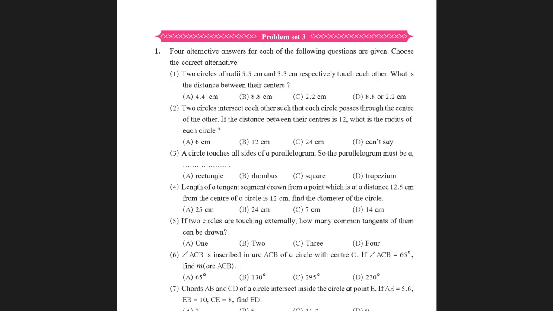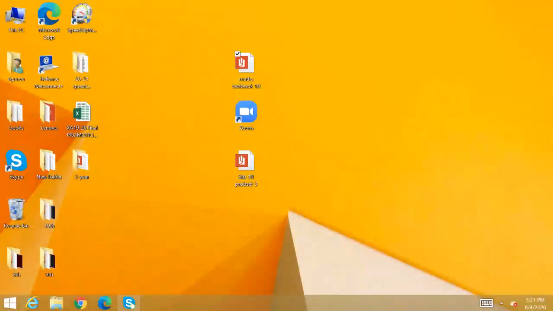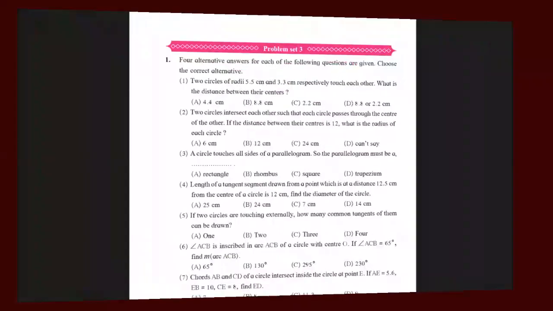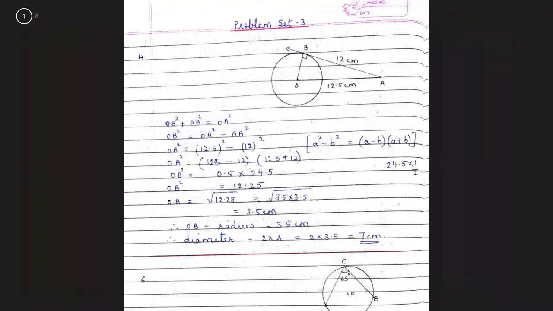Question number 4. The length of a tangent segment drawn from a point which is at a distance 12.5 centimeter from the center of a circle is 12 centimeter. Means the tangent segment is 12 centimeter, and the distance of the point from the center, from where the tangent segment is drawn, is 12.5 centimeter. You have to find the diameter of the circle. Now I have done this for you. We'll see how to solve it. It is done like this.